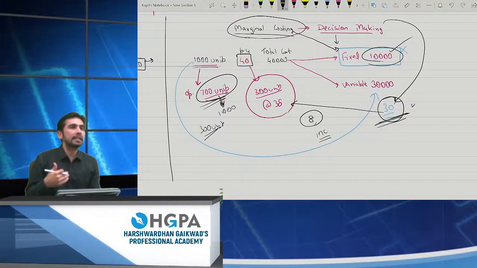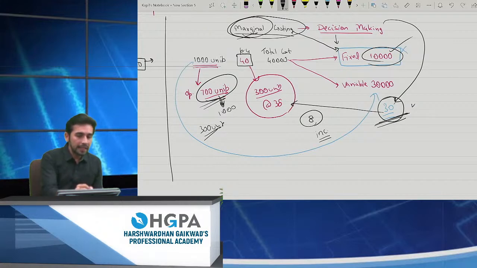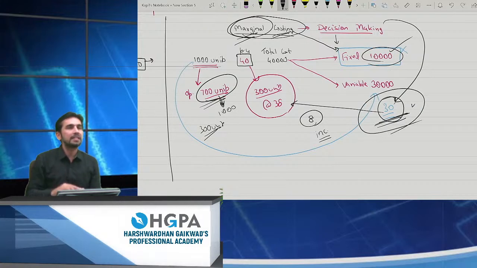What marginal costing says is marginal, as the name indicates. You must have studied in economics in your 11th, 12th standard. Marginal is that one step additional. How much expenditure does one extra unit cost you? How much cost is coming from one extra unit? For one extra unit, it is only 30, which is the variable cost, right? It is not fixed, which is incurred after the unit. It is only the marginal, which is variable cost, that is incurred, right? And therefore, your decision should be based on the variable cost and not the fixed cost, right?